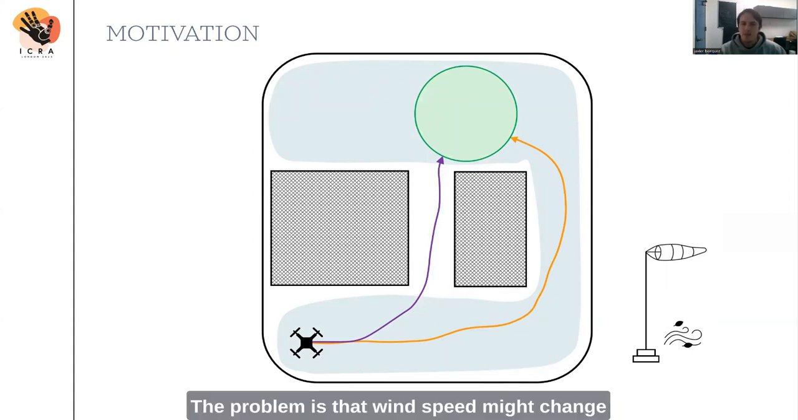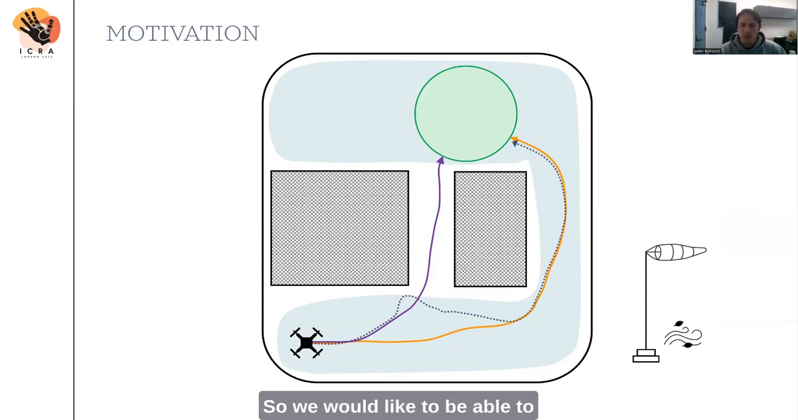The problem is that wind speed might change as we are executing a trajectory plan. So we would like to be able to adapt online and change the route in that situation, as shown in the dotted trajectory.